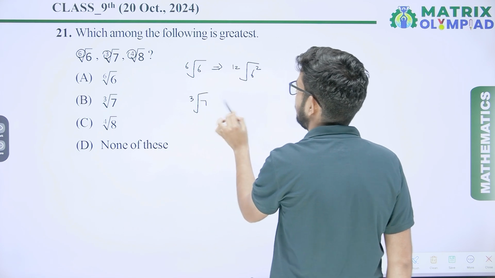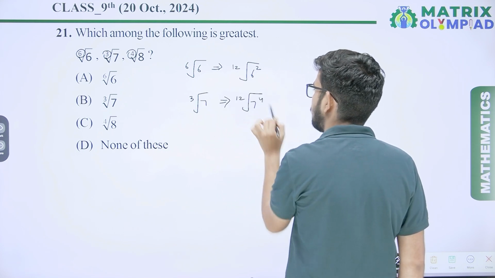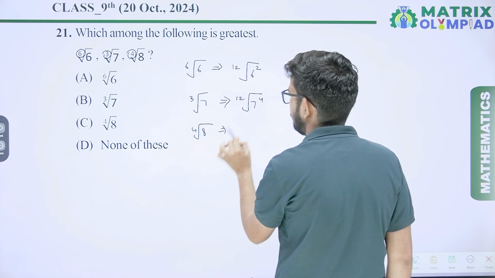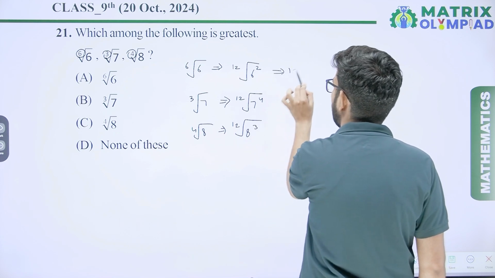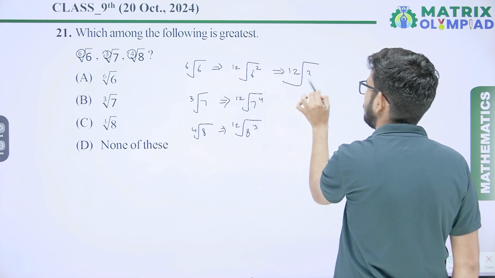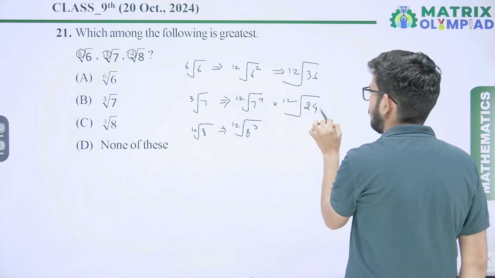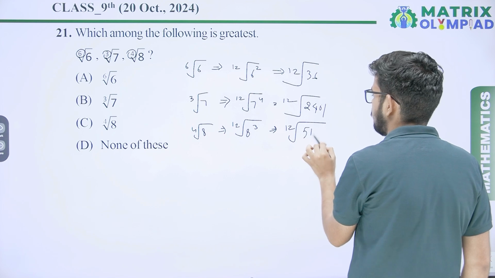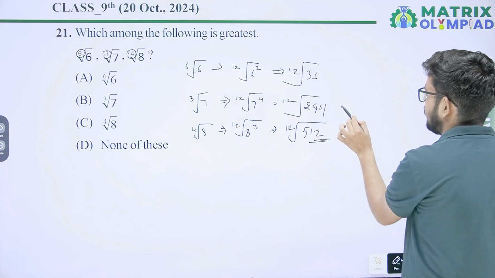Cube root of 7 can be written as the 12th root of 7 raised to power 4. And the 4th root of 8 can be written as the 12th root of 8 raised to power 3. So it will be the 12th root of 36, the 12th root of 2401 and the 12th root of 512. So it means this one is the greatest.